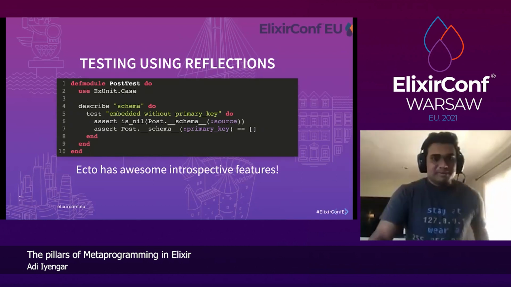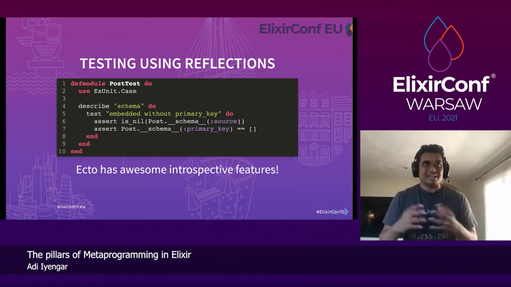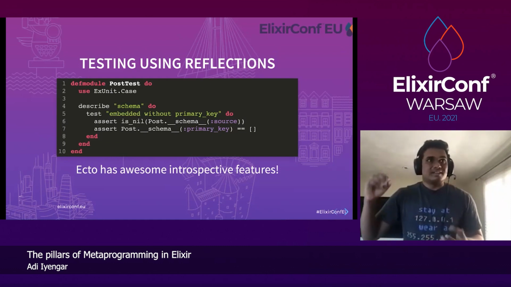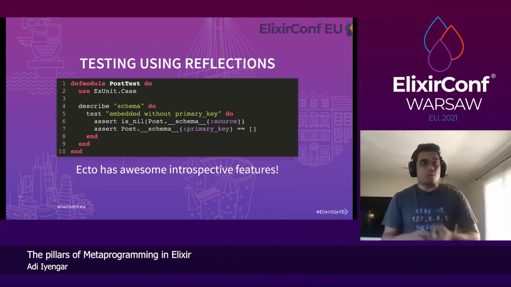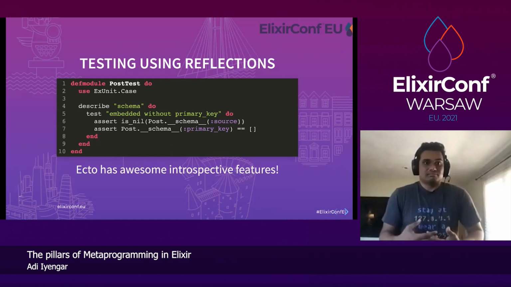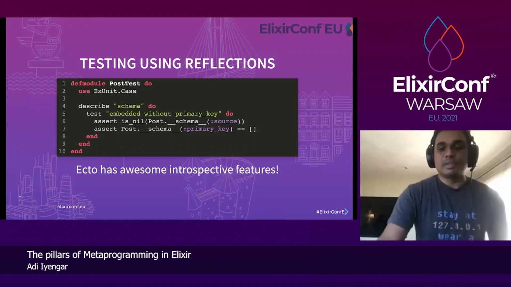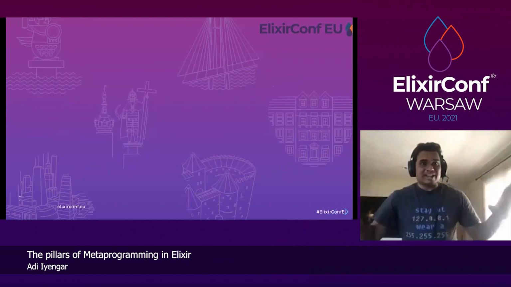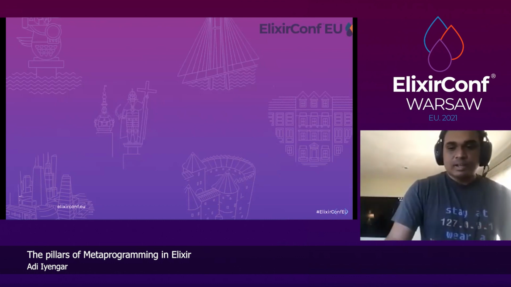Great. So Ecto has a lot of introspective features, not just schema. Changeset, for example, has all the validations. The struct has all the validations, required fields. So you can really test your changeset function without actually trying to insert the data in the database, which is what most people do. So you should check out Ecto and how all the reflections are designed in Ecto.